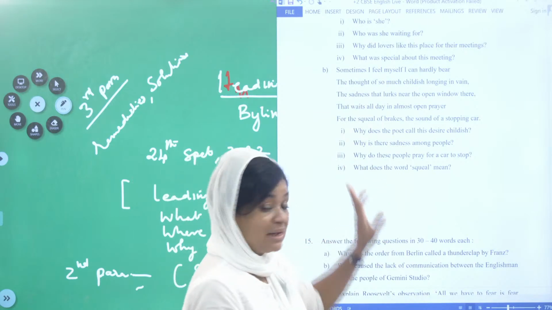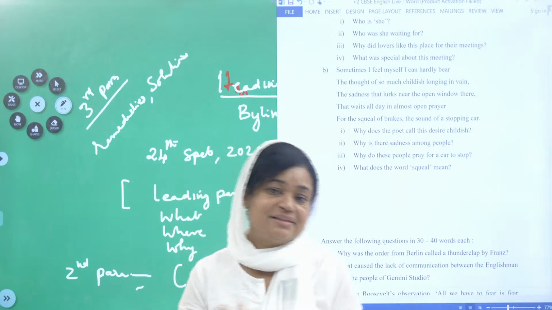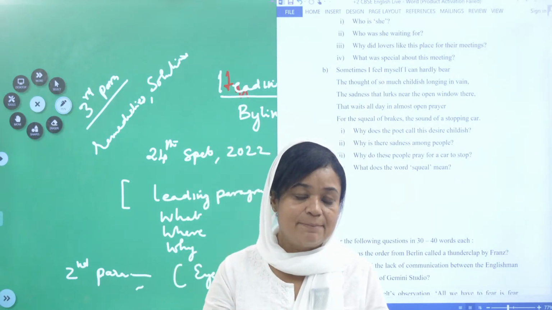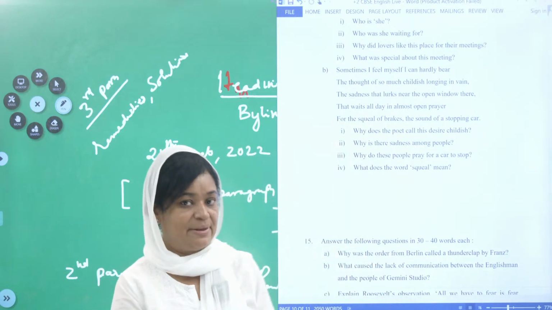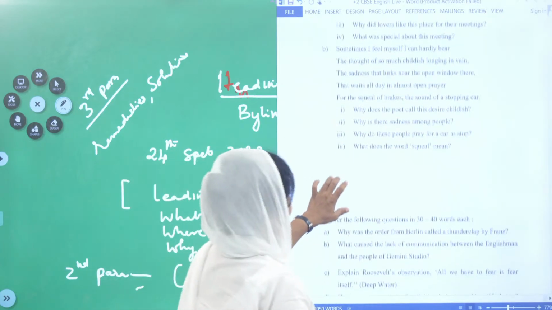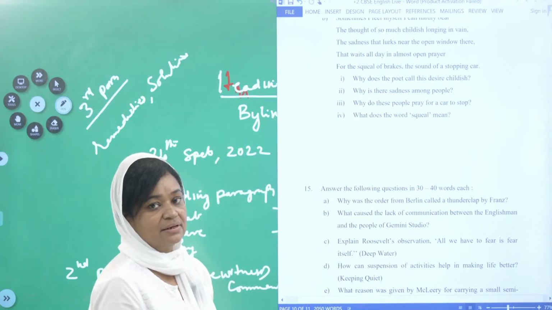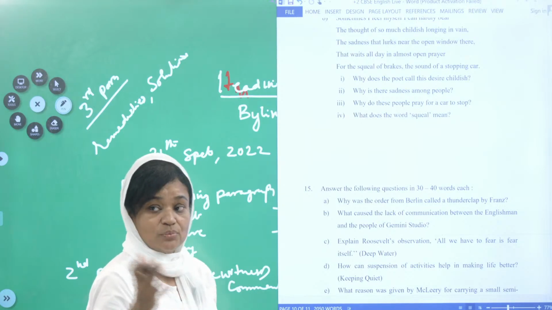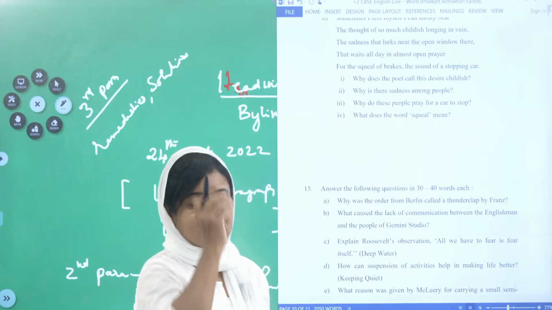The people are wishing so, but the poet is telling, let them wish like that. It's not going to happen. It is like the child's wish, which is never going to happen. So why is there the sadness among people? Because nobody is stopping the car and buying their wares, their products. They are very much sad because they want to live like the city people, and they wanted to make money from the city people also.